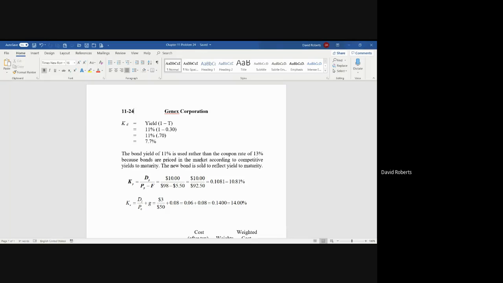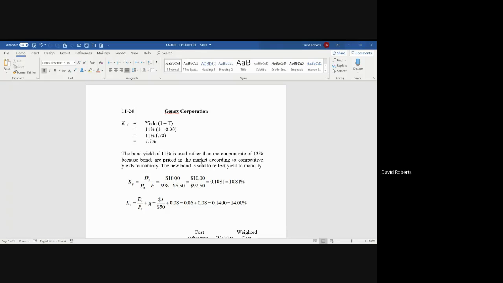This is the first time we will use all three of them in one example together to find WACC, weighted average cost of capital. Companies do not normally get all their funds from one source. Rather, they borrow money, which is cost of debt. They raise funds by issuing preferred shares, which is a lot less common. And they issue common shares.